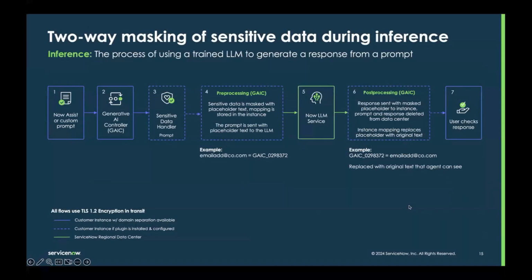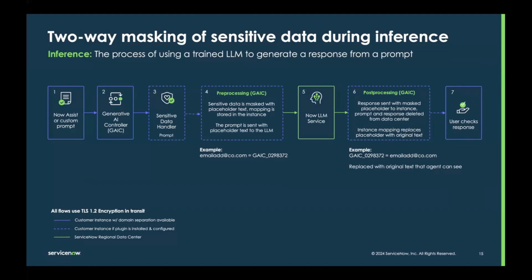So this is a really high-level flow chart of what that looks like. This isn't the entire flow of the processing. If you have questions about that, please get with your account team and we can walk you through that a little bit more. So I do want to just speak about the term inference. This may be a new term to you. You can think of inference as the real-time processing of using a trained LLM to take your prompt and return a response.